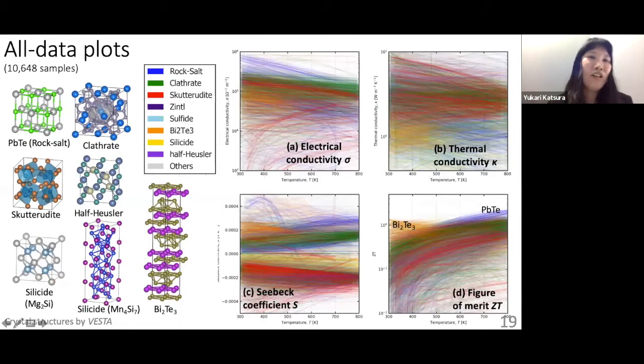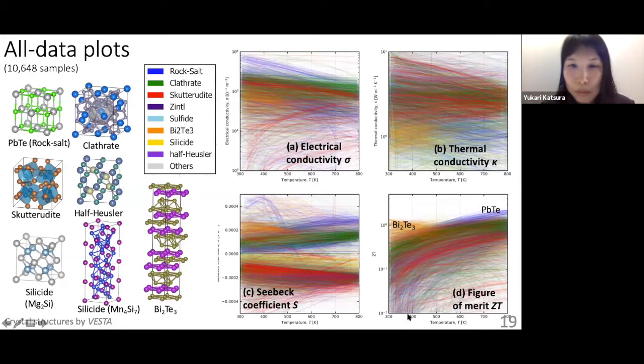So there are a lot of materials families in the thermoelectric materials. So this is the ideal crystal structures for thermoelectric materials. So we made a list of the papers by selecting this material family and plotted the recorded data. So we got the plot like this.